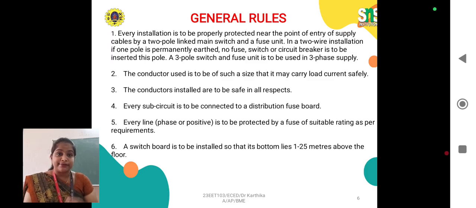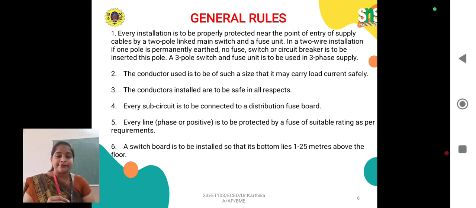First one is, every installation is to be properly protected near the point of entry of supply cables by a two-pole linked main switch and a fuse unit. In a two-wire installation, if one pole is permanently earthed, no fuse, switch or circuit breaker is to be inserted in this pole. A three-pole switch and fuse unit is to be used in three-phase supply. And second thing is, the conductor used is to be of such a size that it may carry the load current safely. Third one is, the conductors installed are to be safe in all respects.